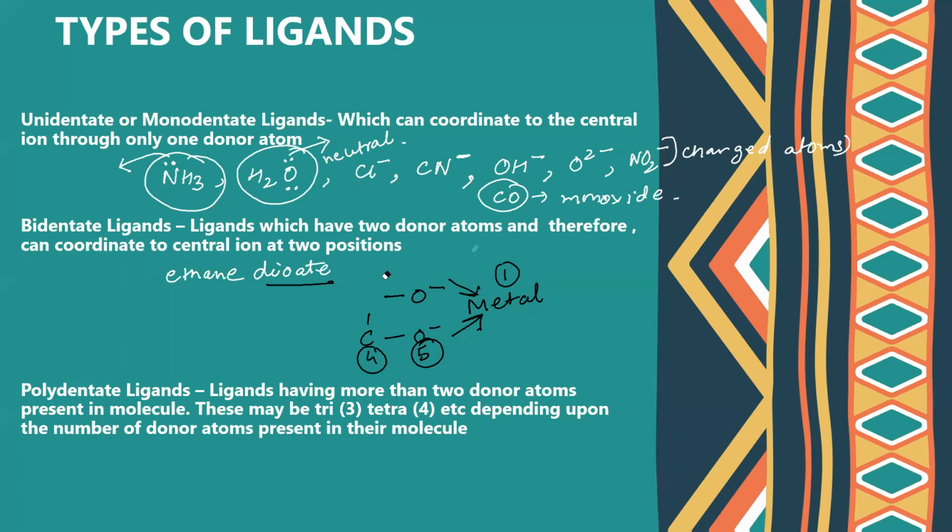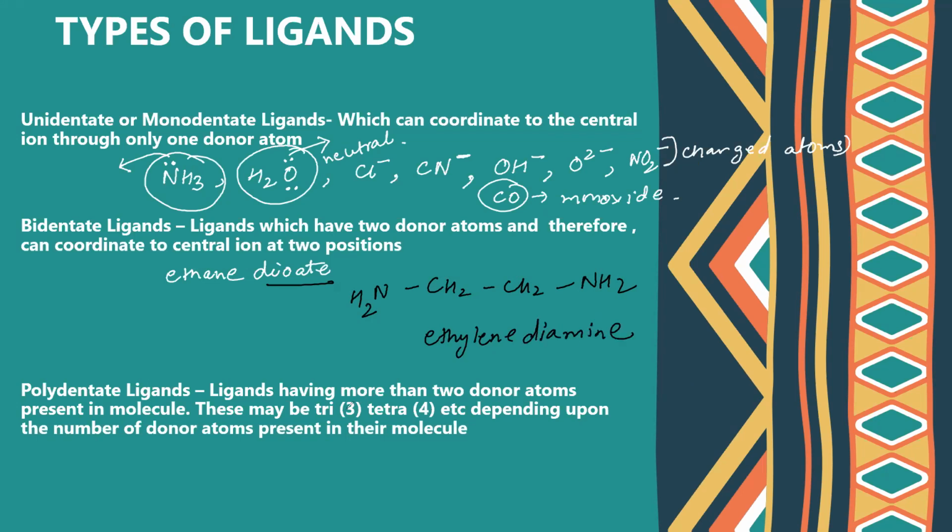Let us discuss another example of bidentate ligand. Next could be CH2, NH2, NH2. So the name is ethylene diamine. So from where will it donate?